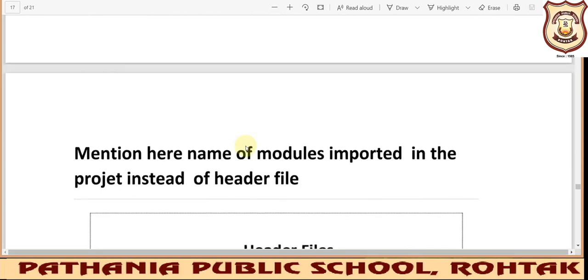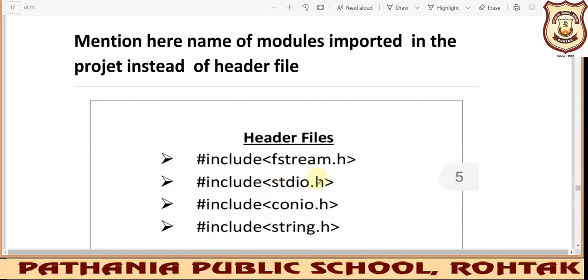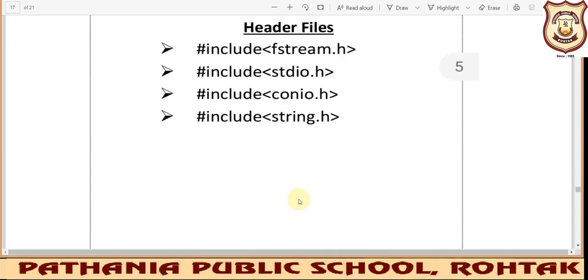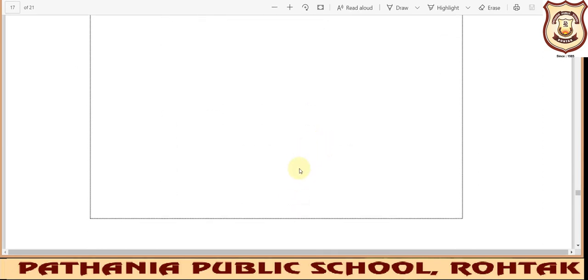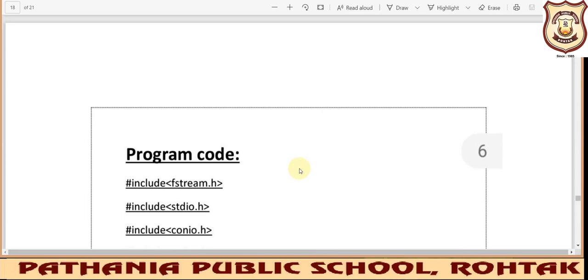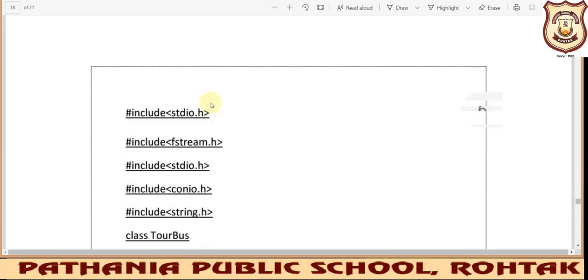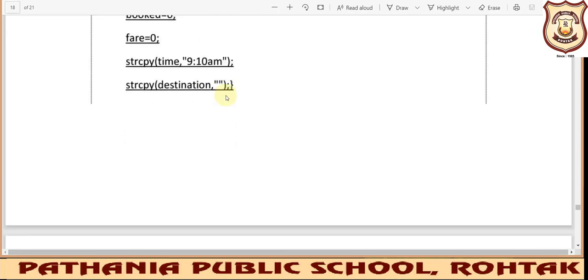Then you will give the header files; here we have modules, so whatever modules you are using you can mention them here. Actually, this particular practical file that I'm sharing was prepared for the subject computer science in C++, but you have to make it for Python only. Do not copy paste things, use your own common sense. This practical file is not for Python, it was for C++. It is just for sample only.